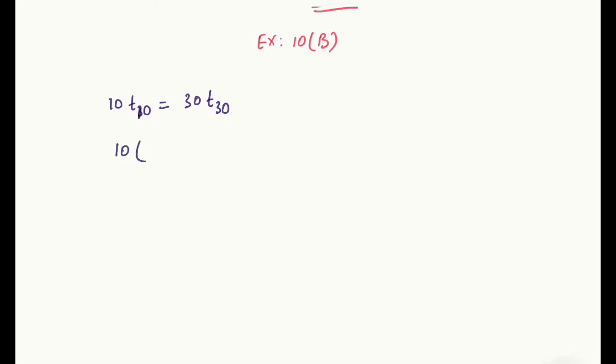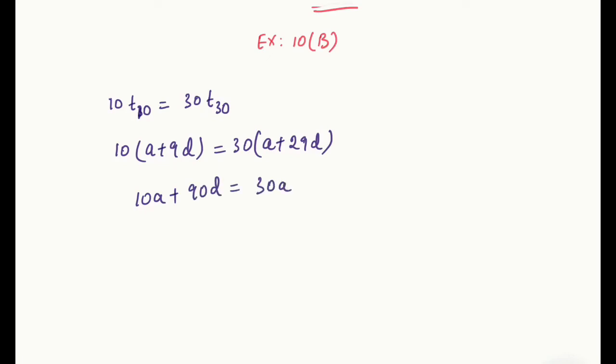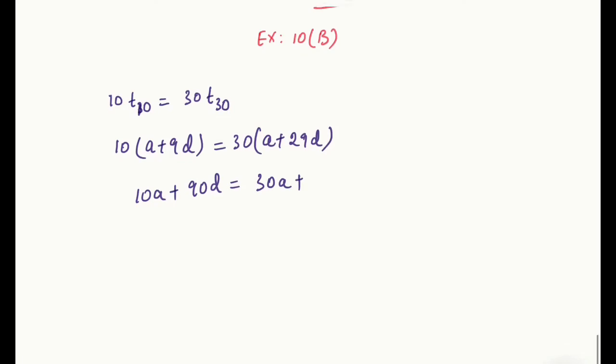So 10 times the 10th term means what is that? 10 times A plus 9D equals 30 times the 30th term, A plus 29D. 10A plus 90D equals 30A plus 29 into 30. So what do you get? 870D. So you get 10A minus 30A equals 870D minus 90D.